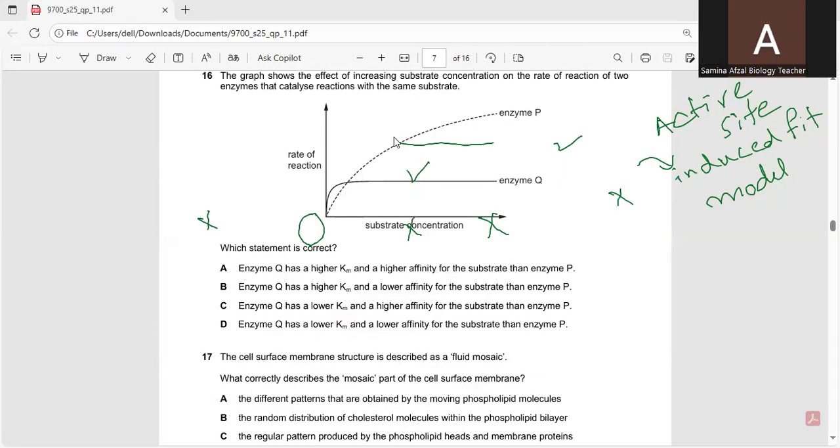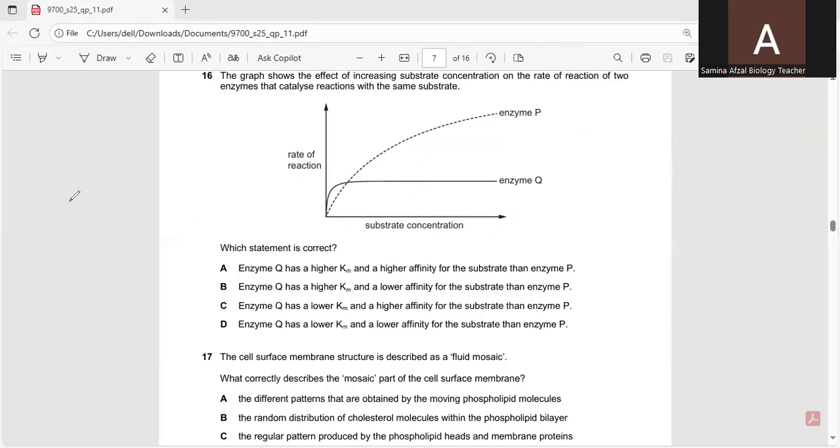Now moving towards question number 16. They have given us a graph. The graph shows the effect of increasing substrate concentration on the rate of reaction of two enzymes that catalyze reactions with the same substrate. So they have shown us rate of reaction on the y-axis and substrate concentration on the x-axis. So you can see enzyme P and enzyme Q.